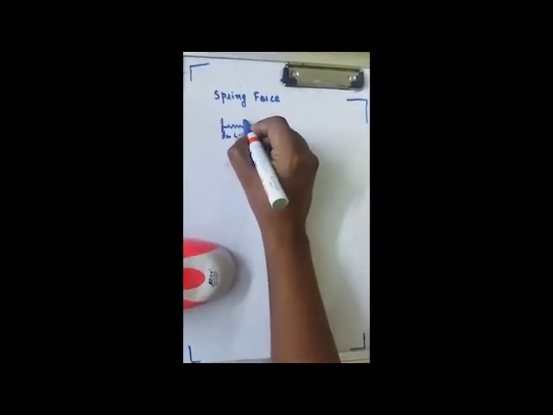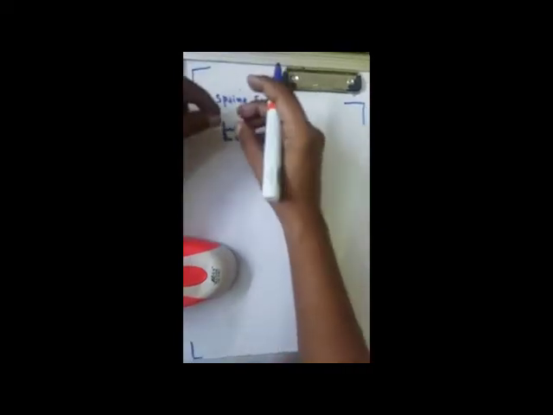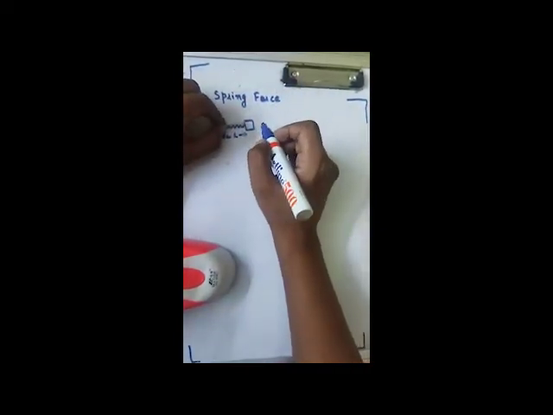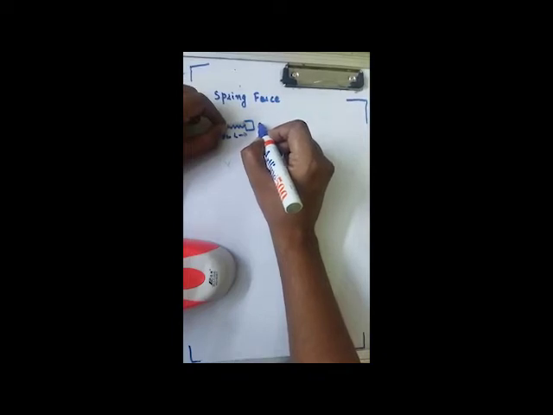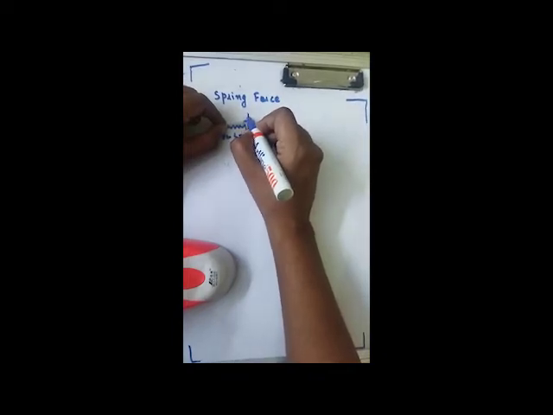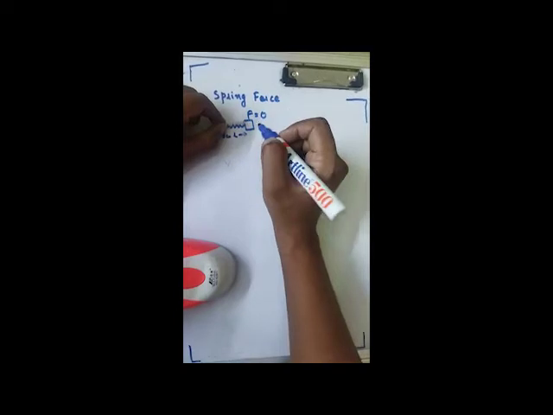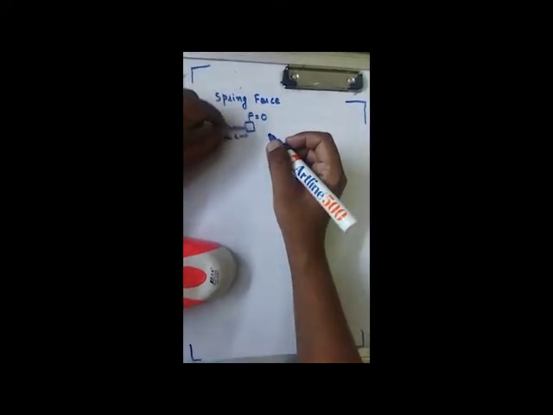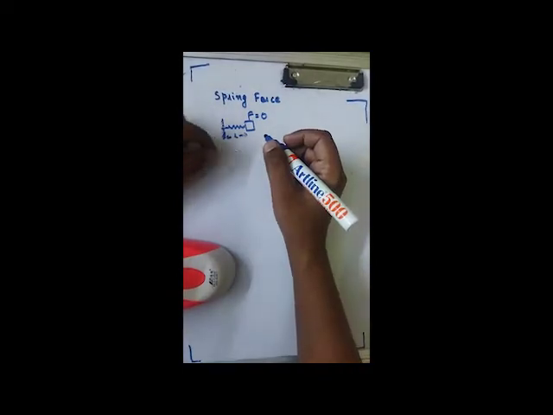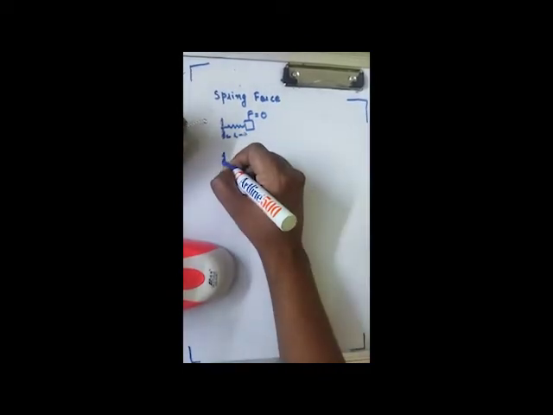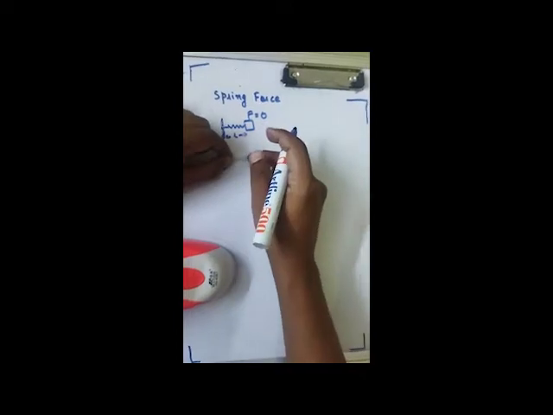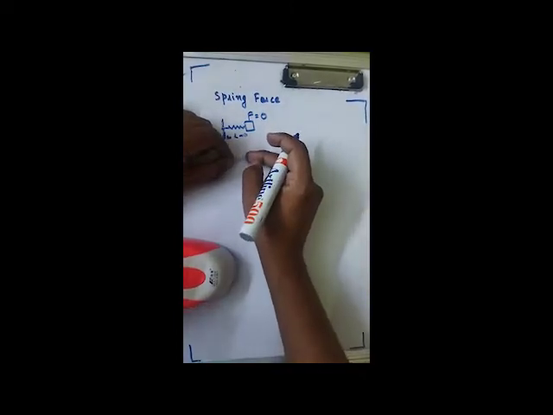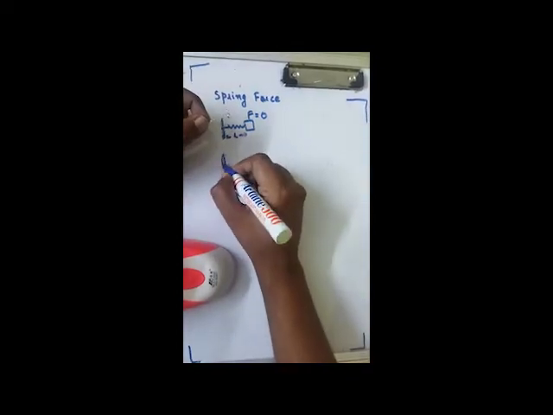Now if I kept a block out here, the force on the block would be equal to 0 because the spring is neither stretched nor compressed. Now the same spring I take out here, but now I compress it by some amount x.